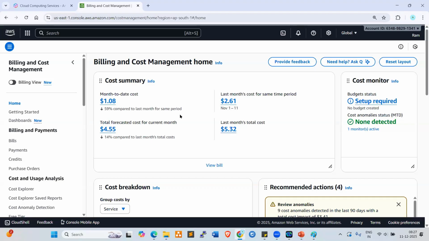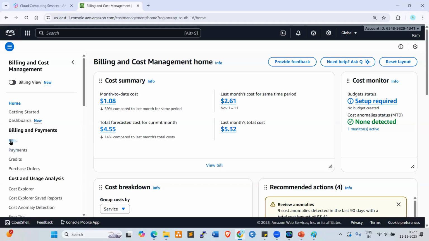So whatever the free hours completed, they will start charging. They will charge you. They will generate the bill, right? So that is why we need to use it very carefully. So once you complete your practice, make sure you delete the resources. Otherwise, hours will be counted, right?